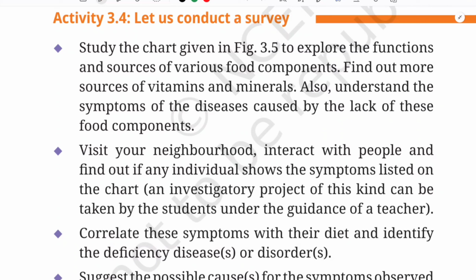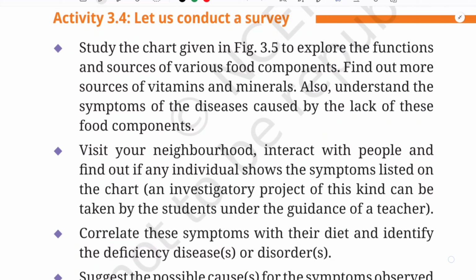So in this class we are going to continue chapter number 3. We have already completed the first part of this chapter, so this is the second part. If you haven't watched the first part, kindly watch that part and after that watch this one, okay, so that you will understand better. The name of this chapter is Mindful Eating, a path to a healthy body.